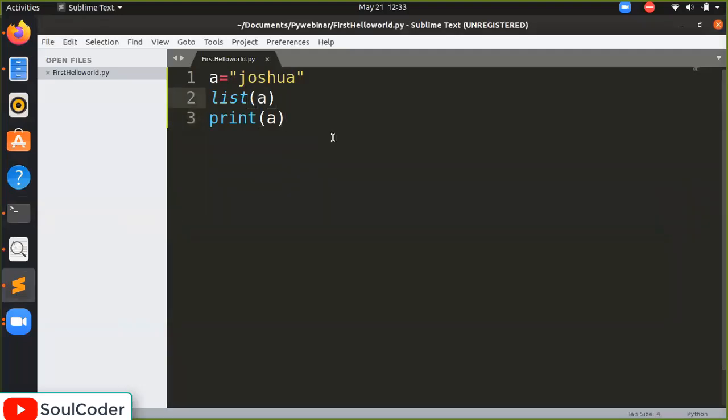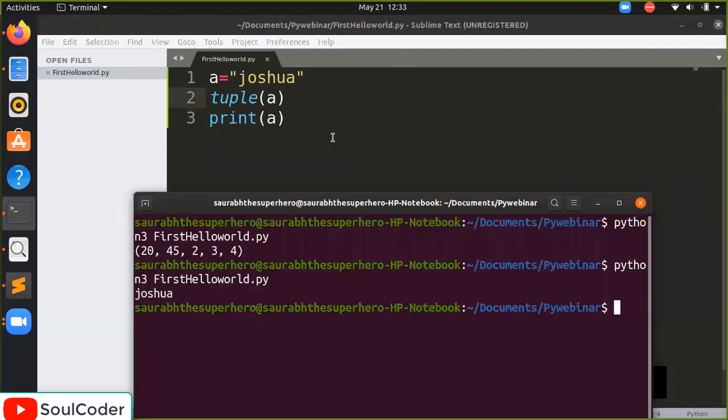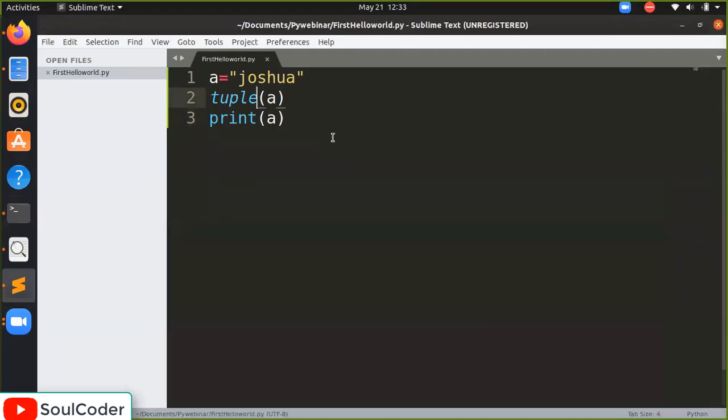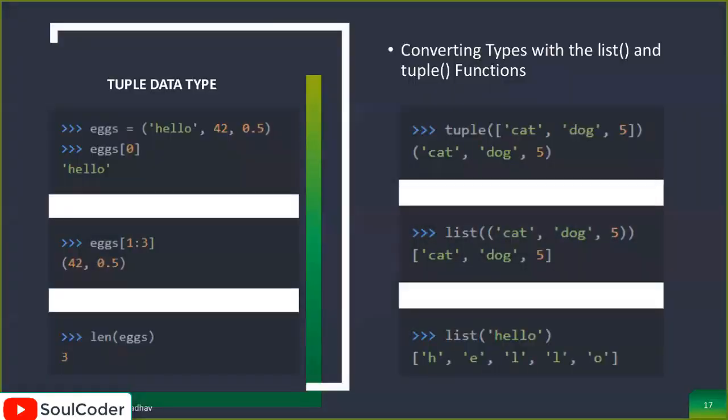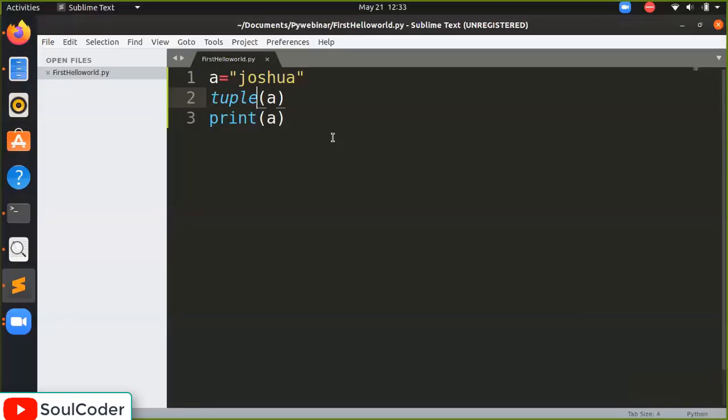Now we will convert it into a tuple. Let's see if it works or not. So it also works. Say list of hello. We'll write here this list, and there will be a string, hello, and we print it.